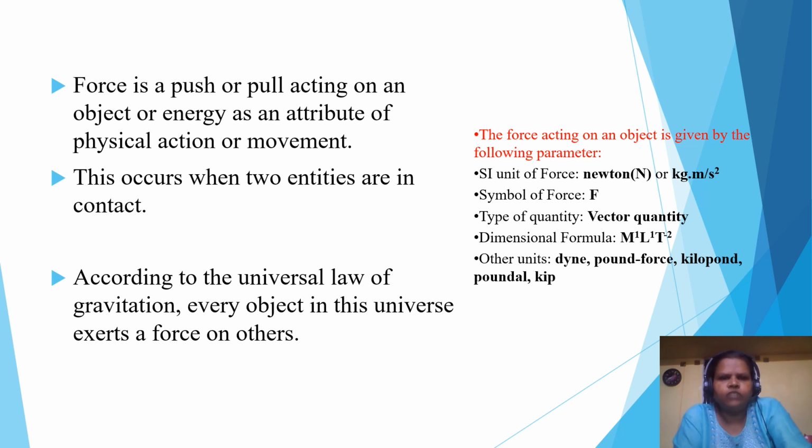So generally, as we said, force is a push or pull acting on an object, or energy as an attribute of physical action or movement. This occurs when two entities are in contact. According to the law of gravitation, every object in this universe exerts a force on others. The SI unit of force is the Newton, kg meter per second squared, the symbol of force is F, and it is a vector quantity. The dimensional formula is M^1 L^1 T^-2, and other units of force are dyne, pound force, kilopond, etc.